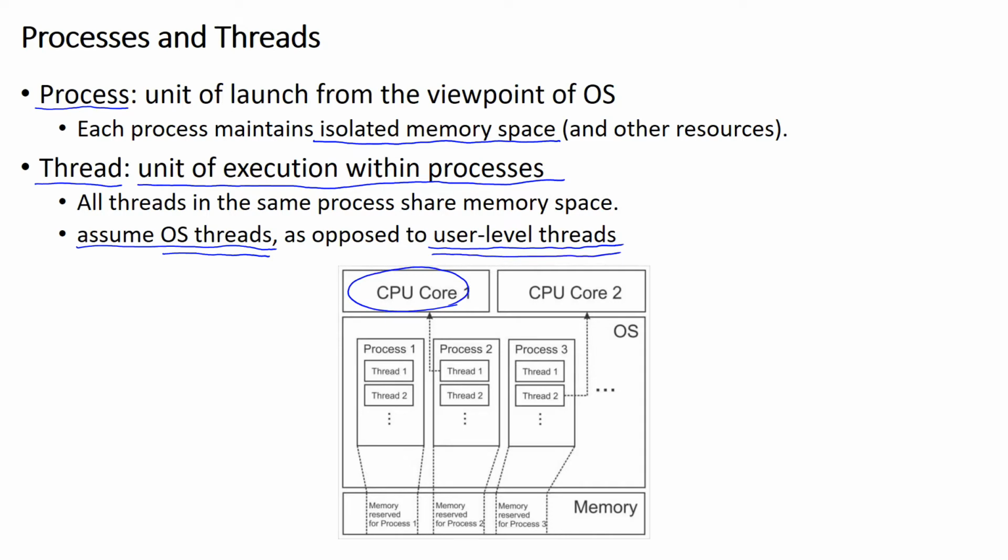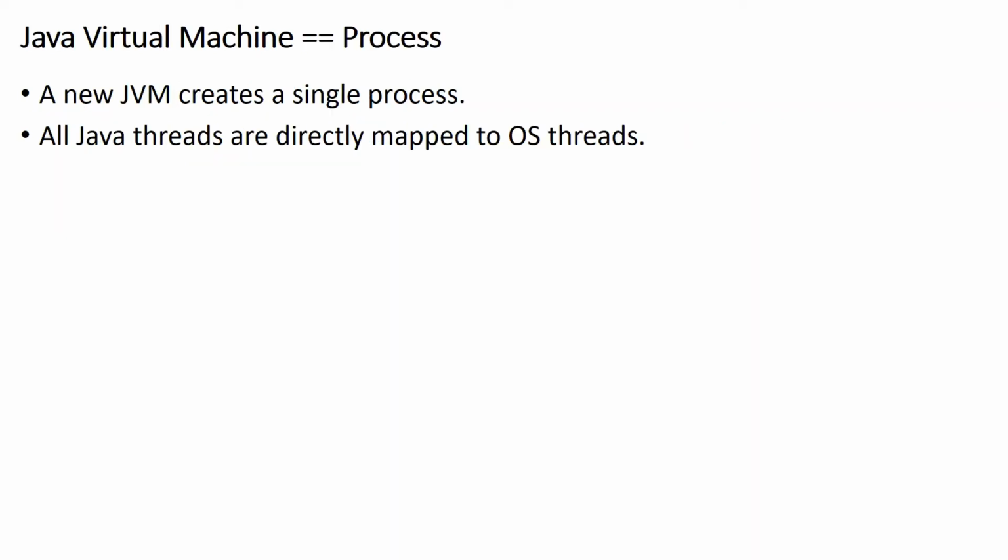User-level threads are maintained by a user-level library, and when there is only one native thread available in the CPU, you can still have multiple user-level threads running in parallel. In the case of Java, every Java virtual machine creates a single process, and all the Java threads running inside the JVM are directly mapped to OS threads.